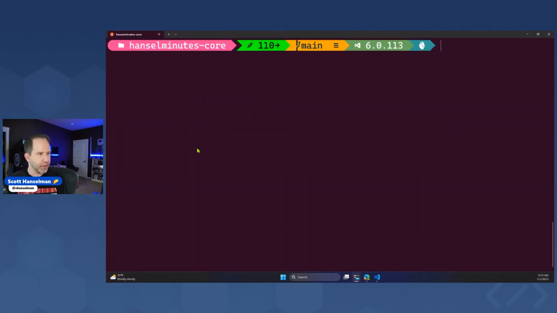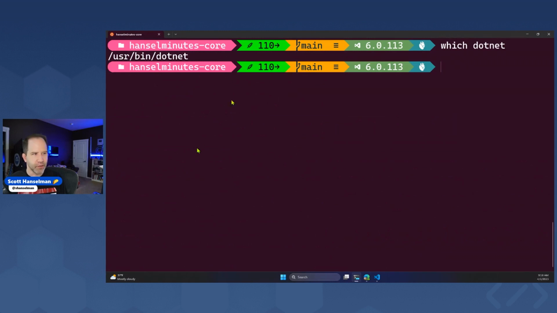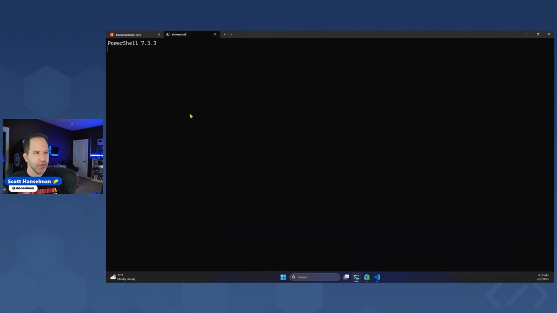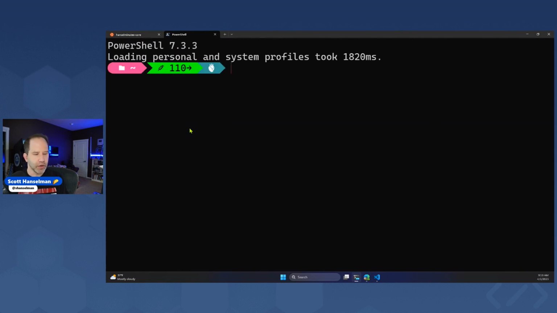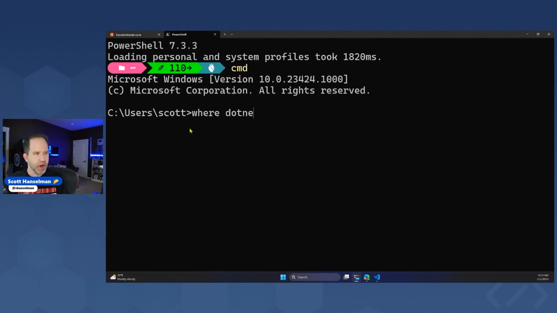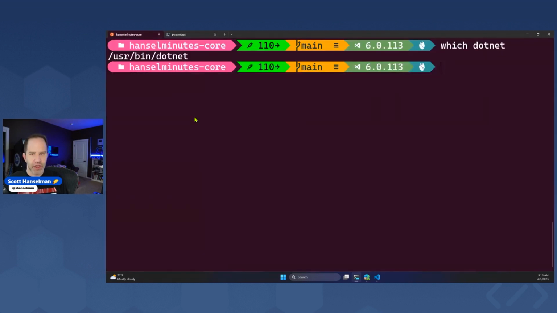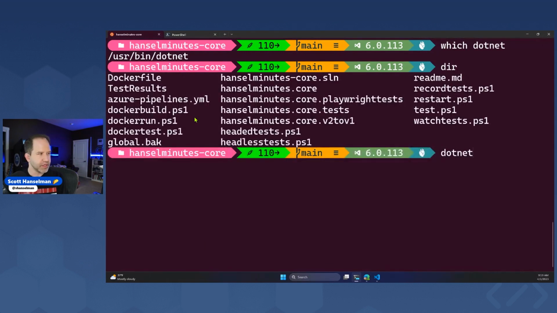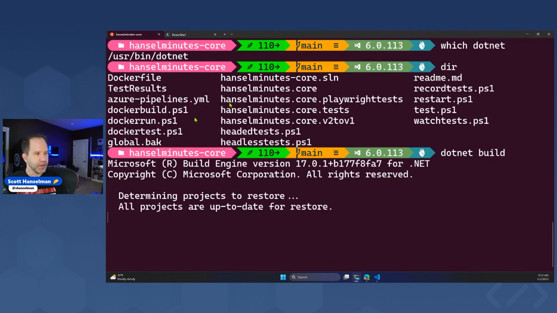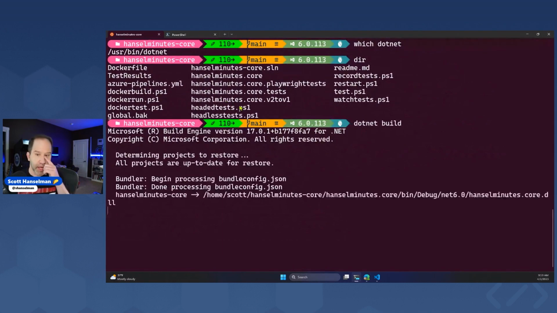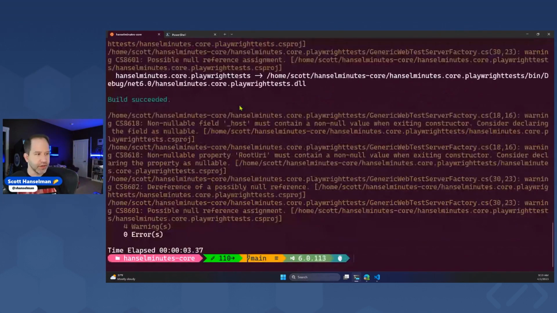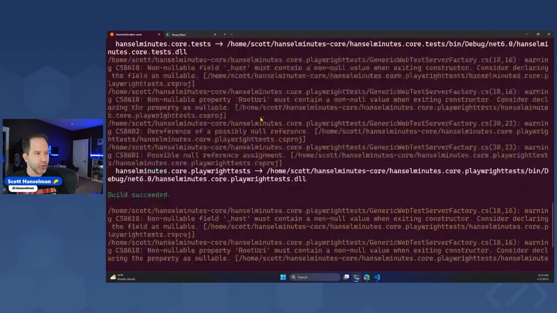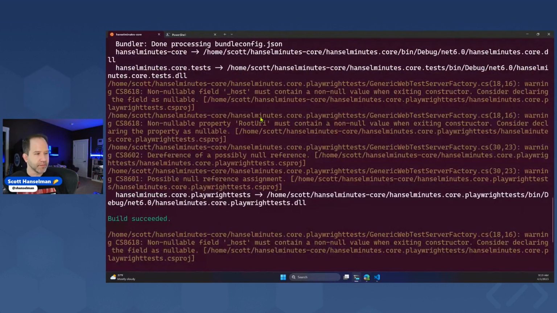We can also, if we want to prove it, go which dotnet, and we can see that that's in /usr/bin/dotnet. Well, if I switched over into Windows, I could type where dotnet, and it would tell me it was in Program Files. So that's .NET on the Windows side, and this is .NET on the Ubuntu side, which means that I could then go dotnet build and build that now freshly brought down version of the site, which is cool. So check that out. So that just came down.